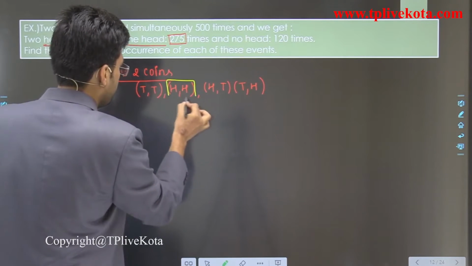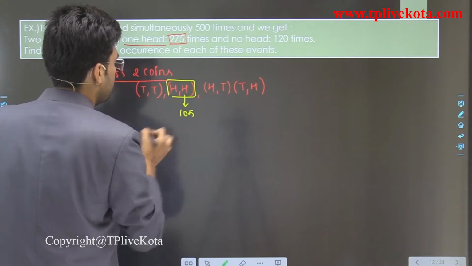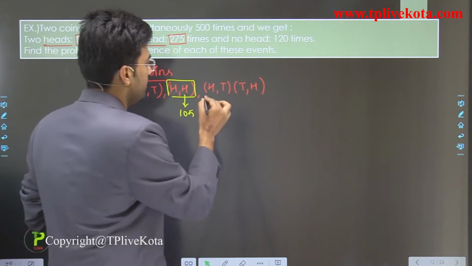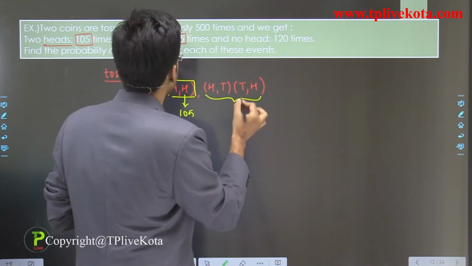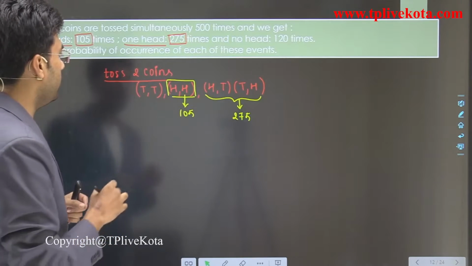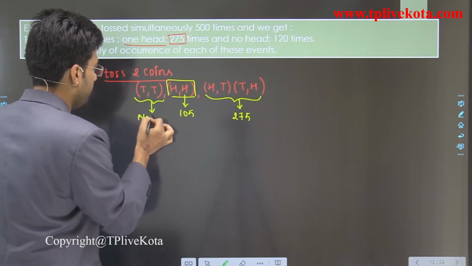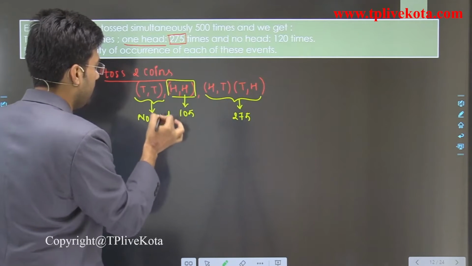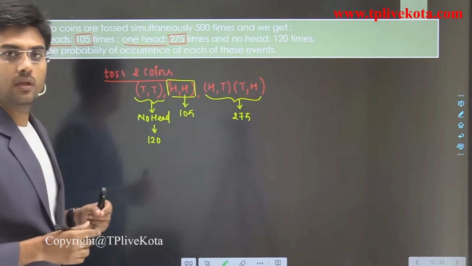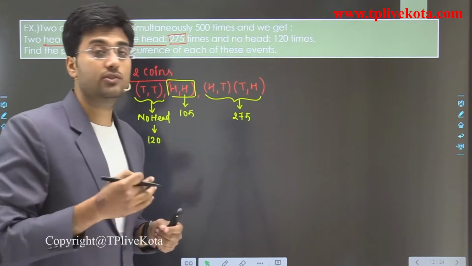Two heads means this possibility. Two heads we got 105 times. And one head means these cases, we get 275 times, and no head means both are tails. This is the case of no head. Clear? And these are 120 times. So students, in this question we have to find the probability of occurrence of each of these events.